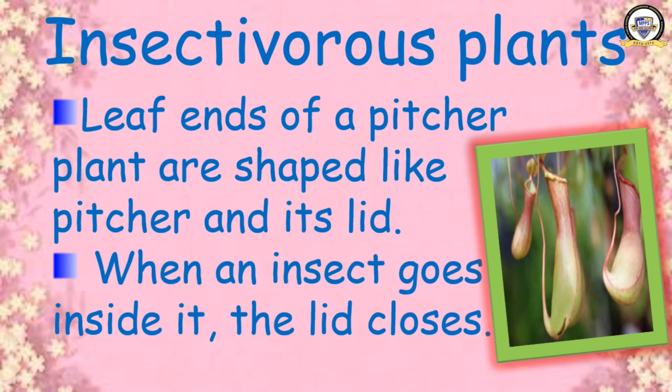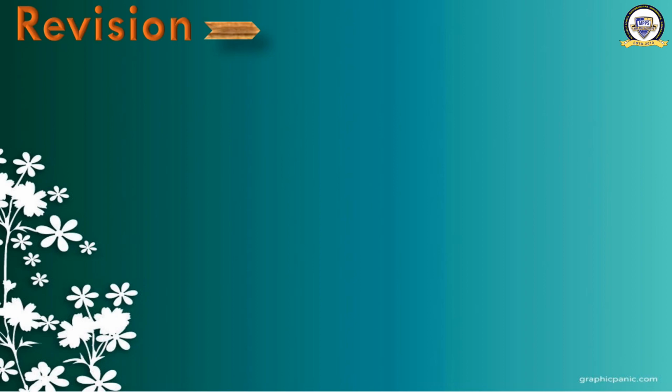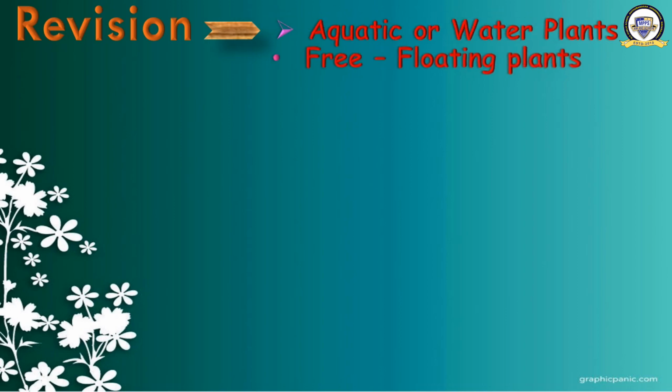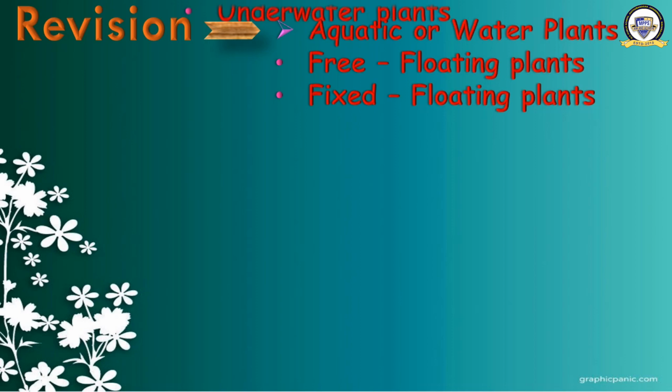Okay, so you have learned a lot about the chapter, the different kinds of plants. We have come to the end of the chapter. We are going to have a revision. Okay, have a look here. What topics did we learn here? What did we learn in this chapter? Aquatic or water plants. How many types are there? 3 types. What are they? Free floating plants, fixed floating plants, underwater plants. The 3 types of aquatic plants.